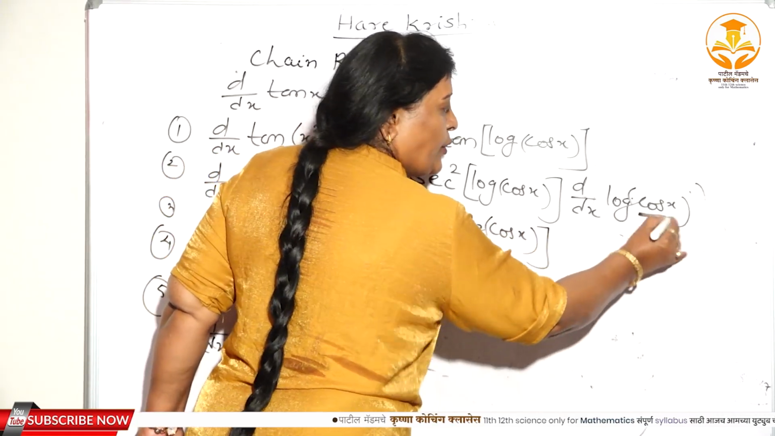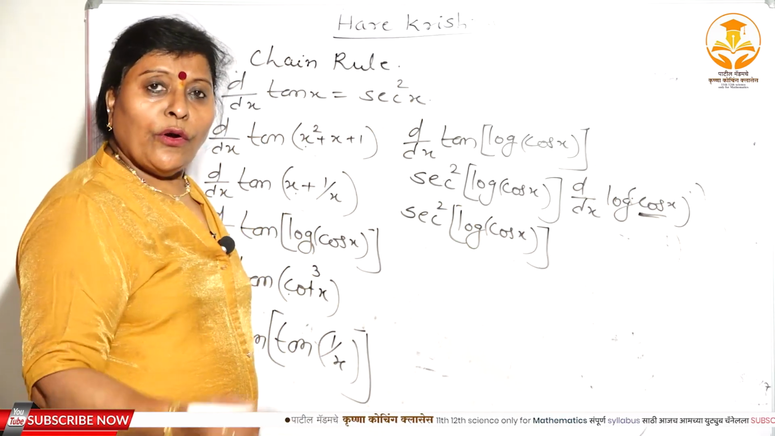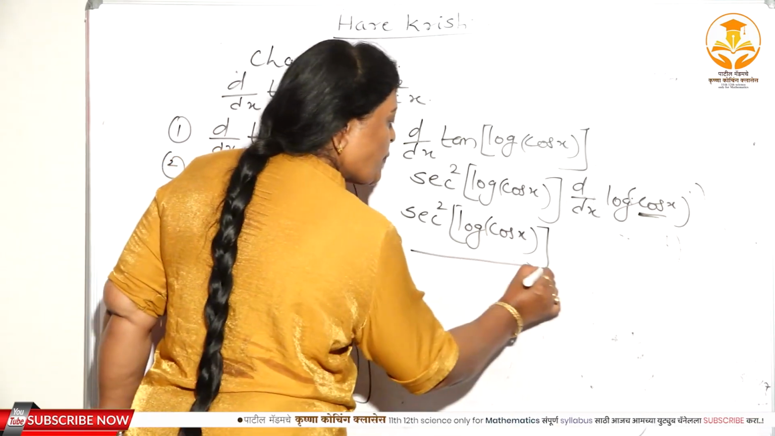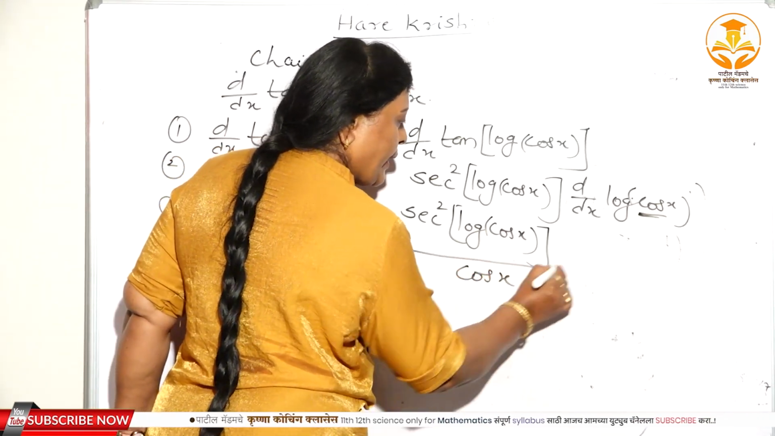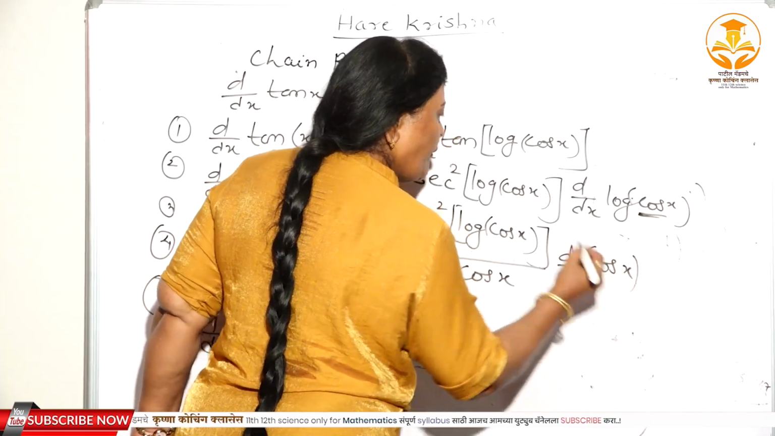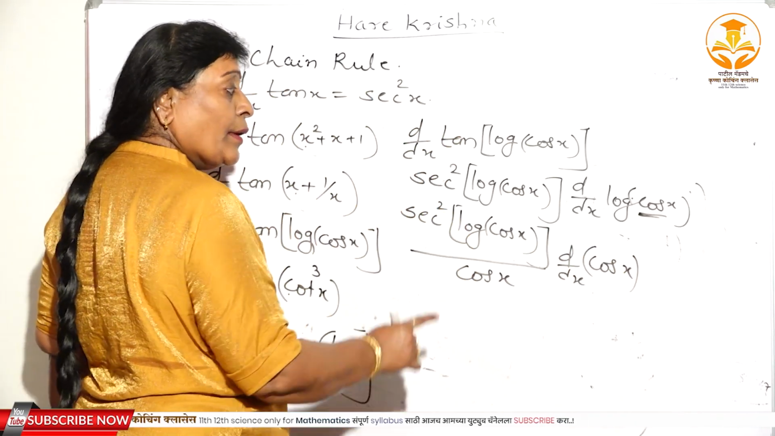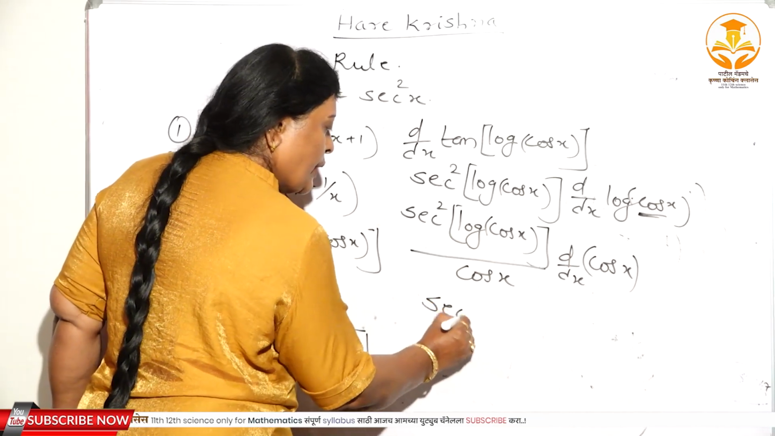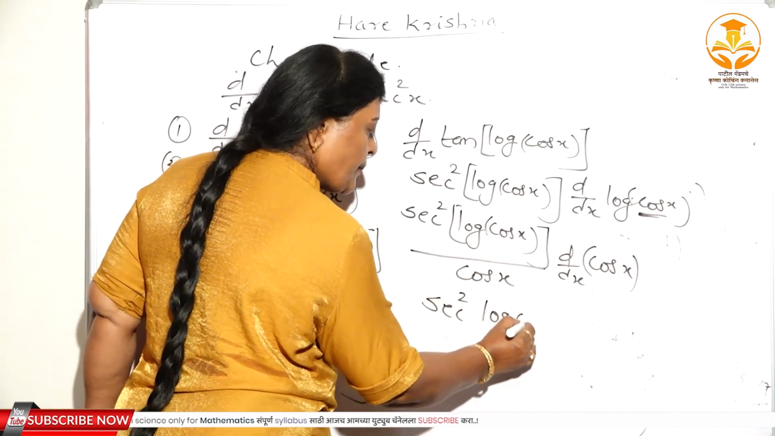Again, here you have to substitute u. The derivative of log u is 1 by u, means 1 upon cos x. And again, d/dx of cos x. What is the derivative of cos x? That is nothing but minus sin x. Therefore, sec square log of cos x.